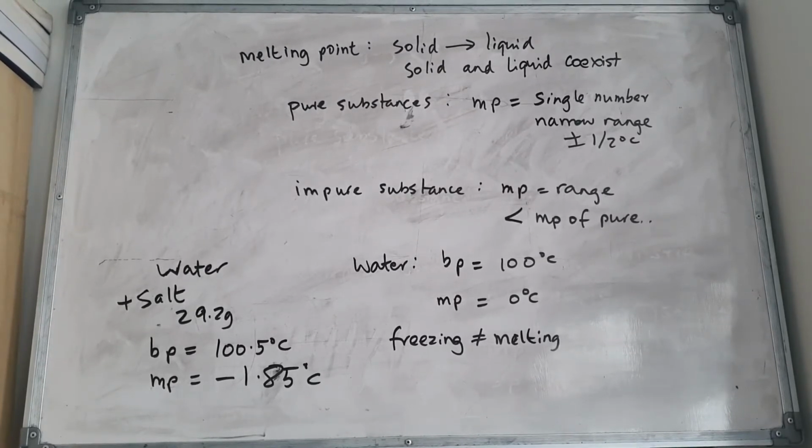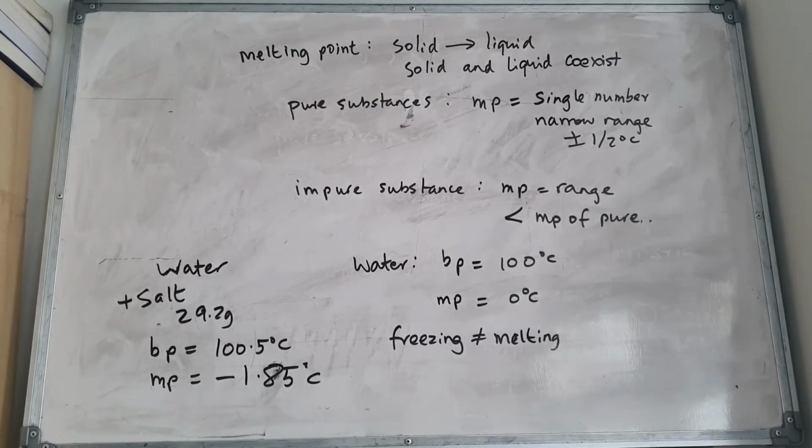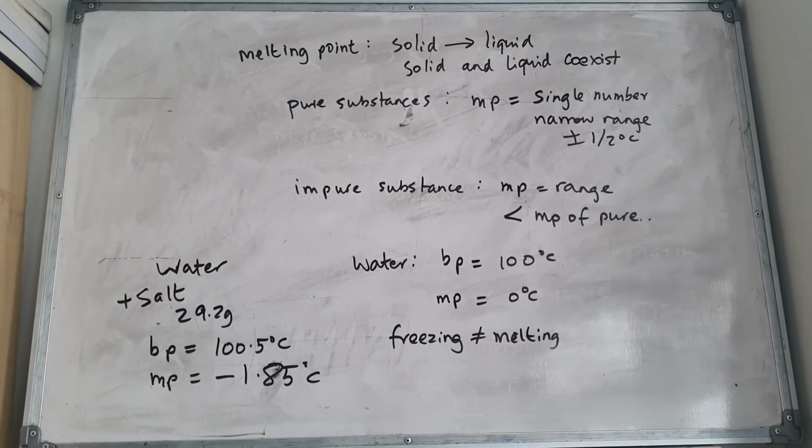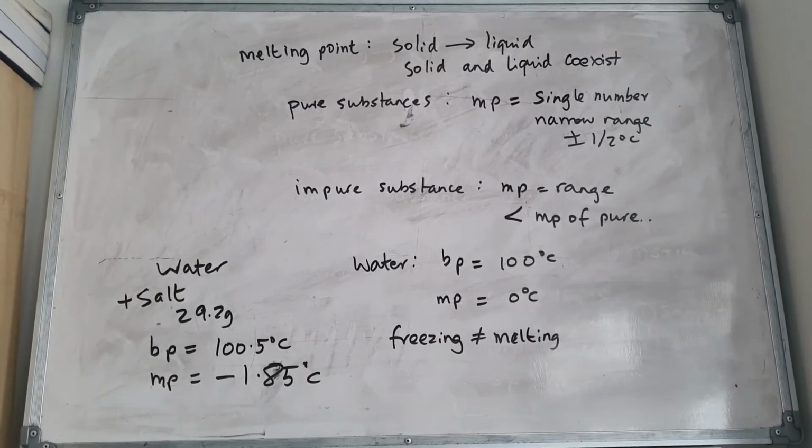For water, the boiling point is 100 degrees Celsius, the melting point is 0 degrees. However, freezing point is not the same as the melting point. So what happens if you add salt to the water? If you add 29.2 grams of salt, the boiling point will increase and the melting point will decrease.